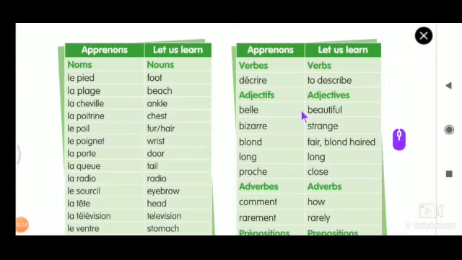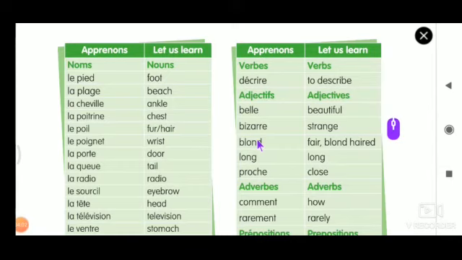Now we will go with the translation, so that you do not get confused. Belle means beautiful. Elle est belle, that means she is beautiful. Like this we can create sentences. Bizarre means strange, totally strange. Blond is the middle color, not golden and not brown.